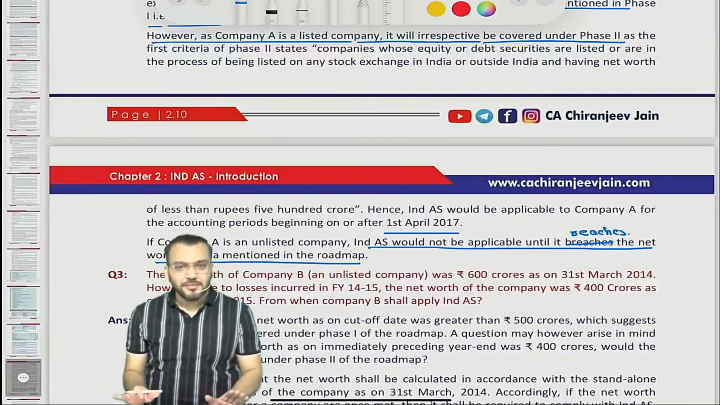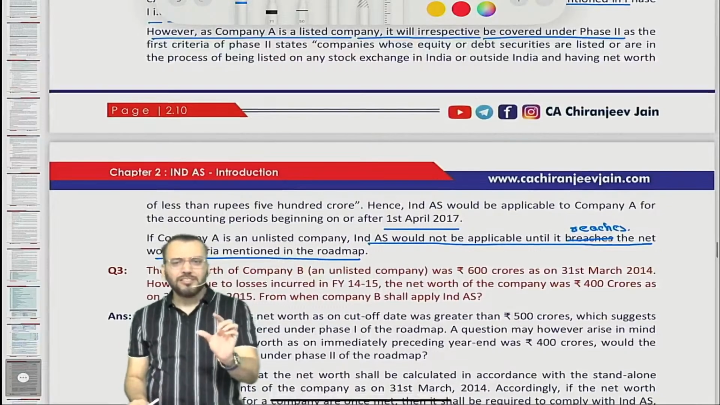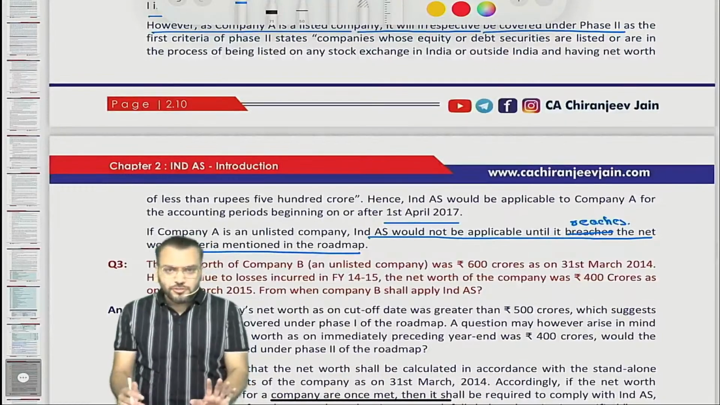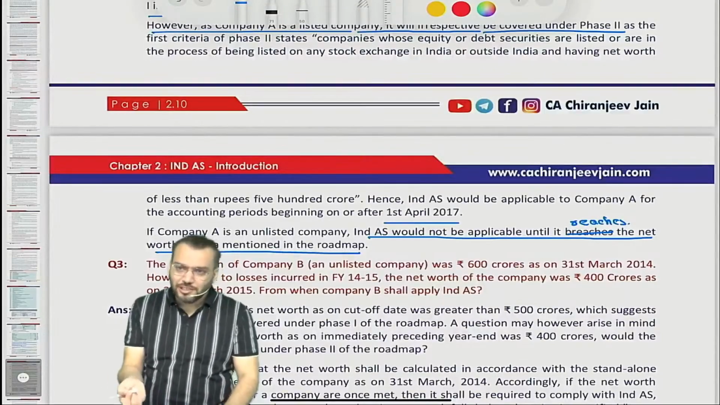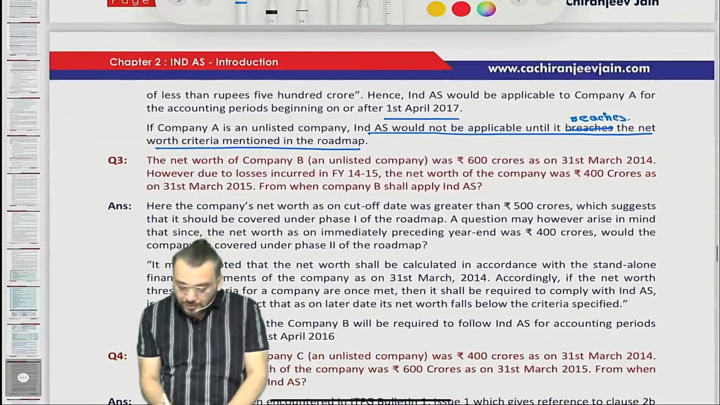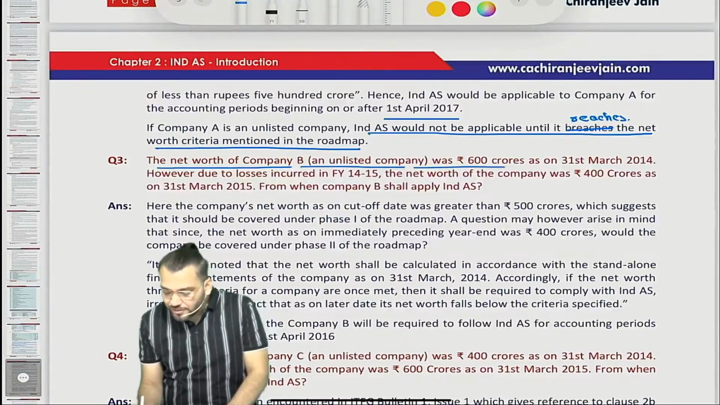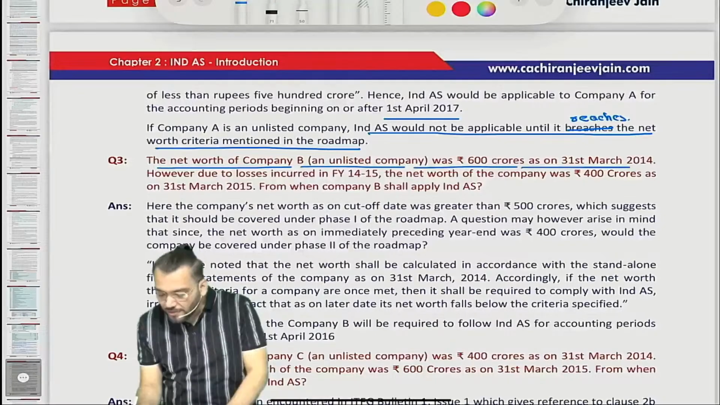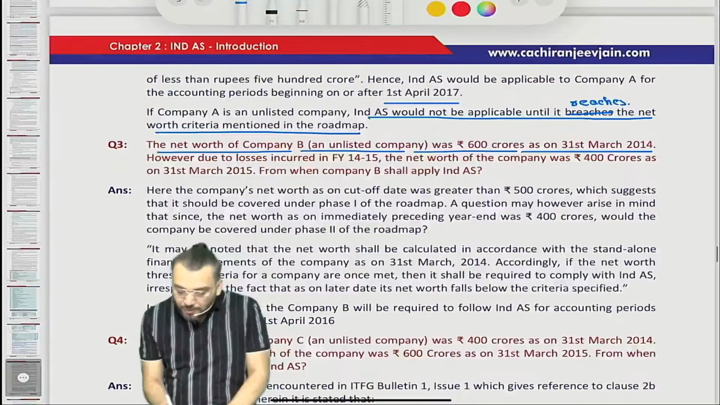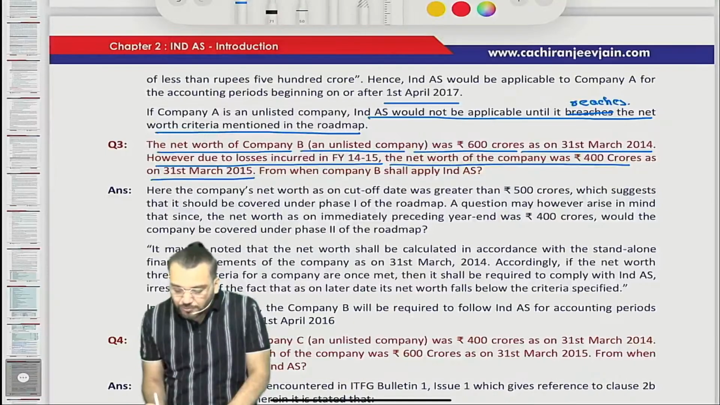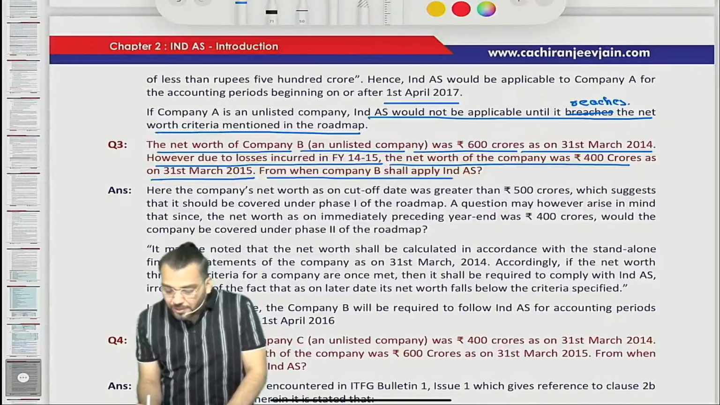Any doubt? Simple. This type of question we can answer. This type of question may come as an MCQ, so they will give 4 options and you need to pick one option. The net worth of company B, an unlisted company, was 600 crore as on 31st March 2014. However, due to losses incurred in financial year 14-15, the net worth of the company was 400 crore as on 31st March 2015. From when shall company B apply Ind AS?